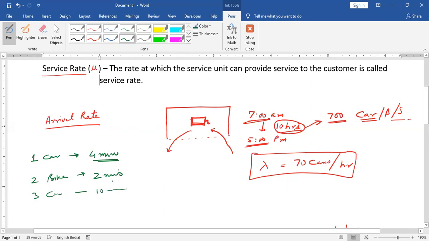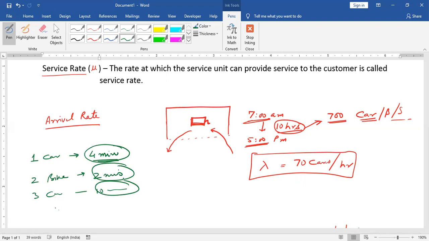That means I have the time the filler is going to spend on a particular vehicle. Suppose I am taking only these five vehicles: 4, 2, 10, and the fourth vehicle will take 2 minutes, the fifth vehicle will take 3 minutes.